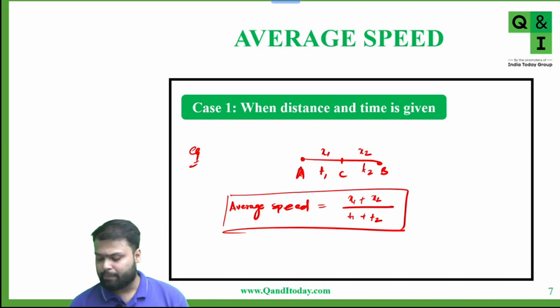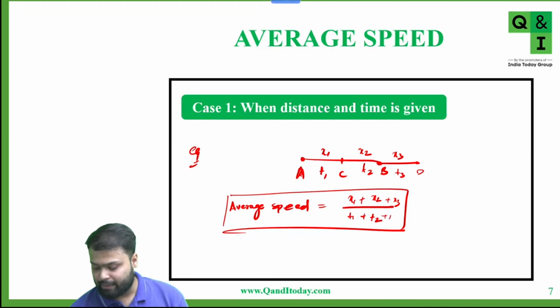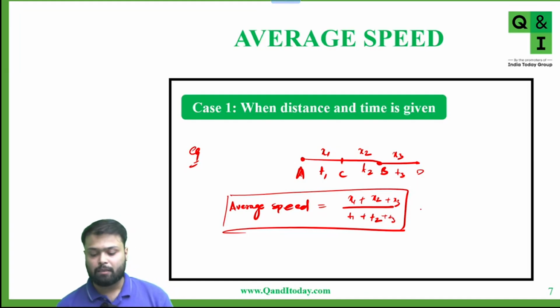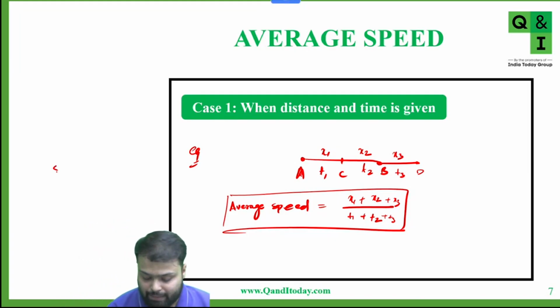It might be possible that some more information is given, that from B to D the distance is x3 and time is t3. So you can add x3 and t3 and so on. Remember, the only thing is that average speed is nothing but total distance upon total time. And we also know that speed is equal to distance upon time.